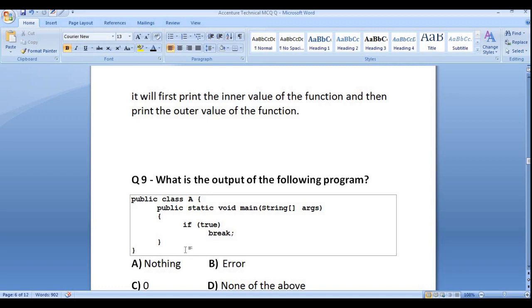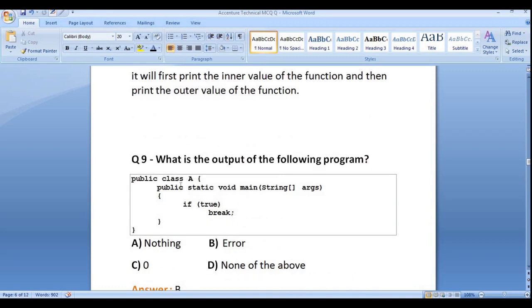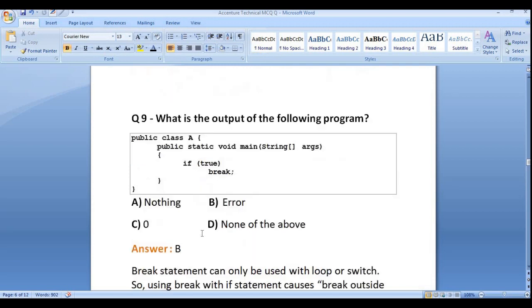It will throw an error, because here we have used the break keyword inside the if block. Remember one thing: we can't use break or continue inside an if statement. If you read this explanation, a break statement can only be used with a loop or switch. Using break inside the if statement causes the error 'break outside switch or loop'. So we can't use the break statement inside the if condition.